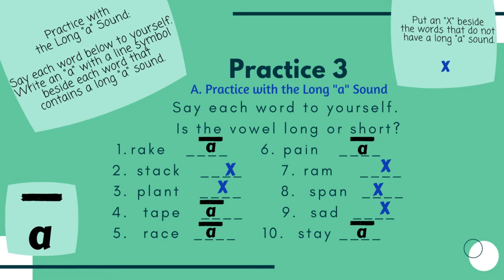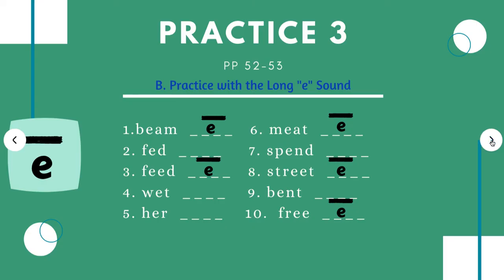Rake, that is a long A. Stack, that is not. Plant, that is not. Tape is long. Race is long. Pain is long. Ram is not. Span is not. Sad is not. And stay is long. So check your homework as you go through this and correct any mistakes.